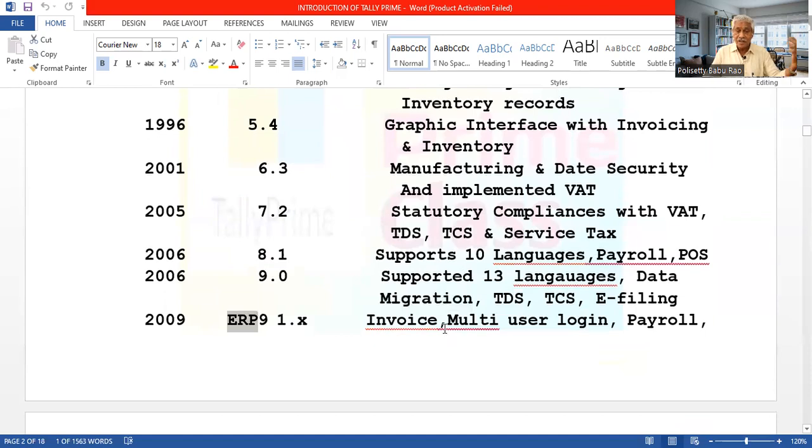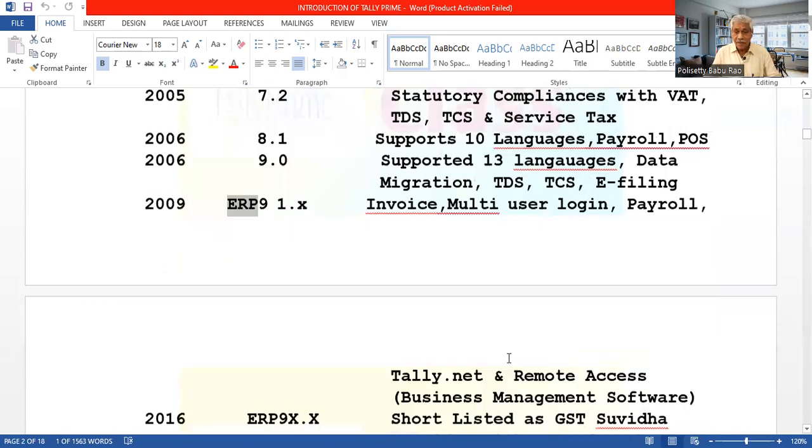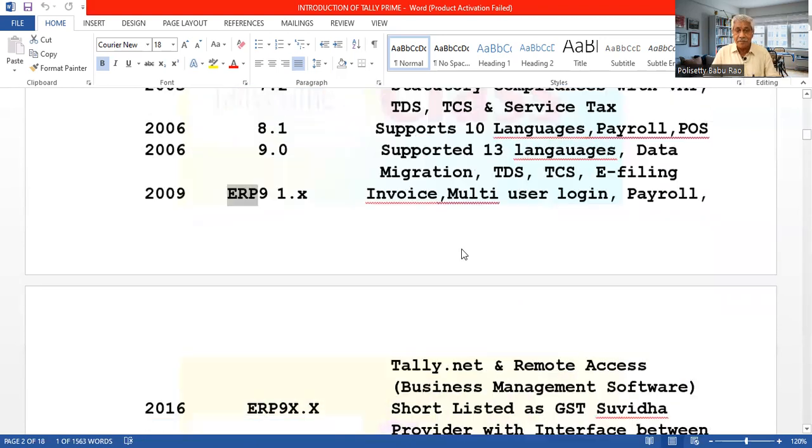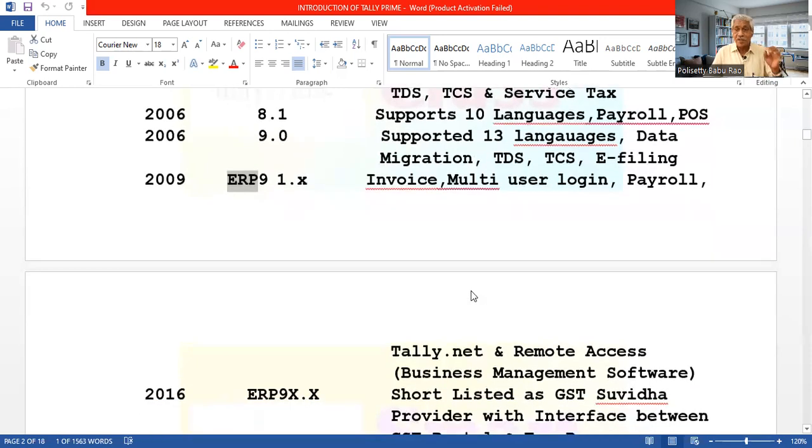Invoice means how to make the invoice, and then multi-user login, not only one user, different users also can log in. Payroll, tally.net. Tally.net is for security purpose. For login, they will give a username, and with the help of username and password we have to log in. That username will be called Tally.net ID. Then remote access. From one system to another system, we can access remotely with the permission.